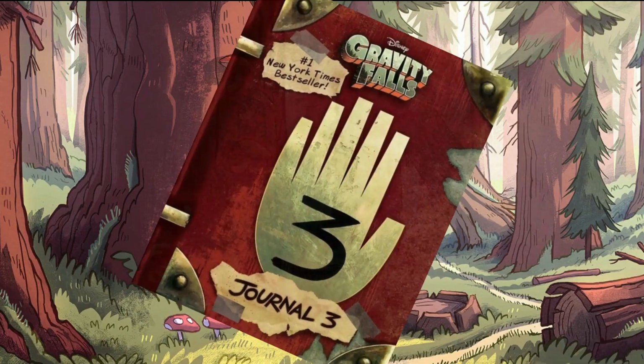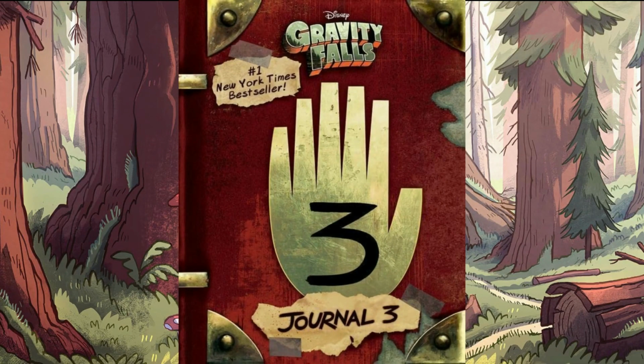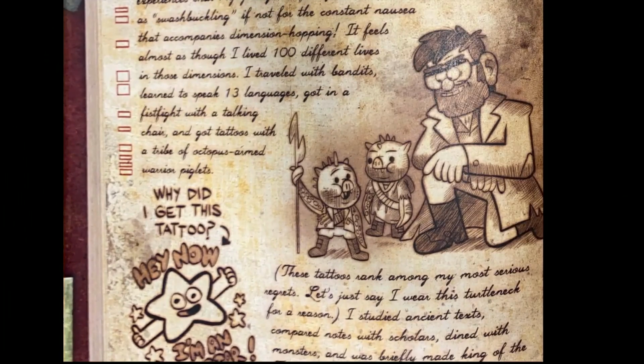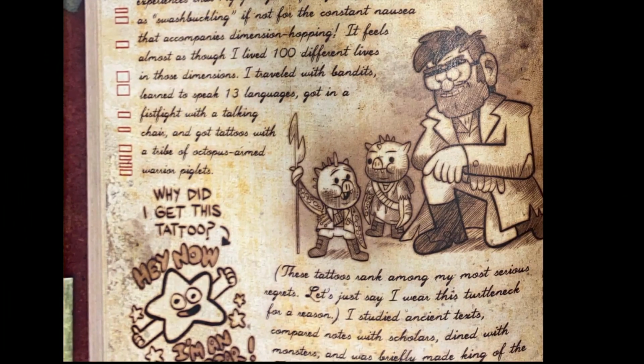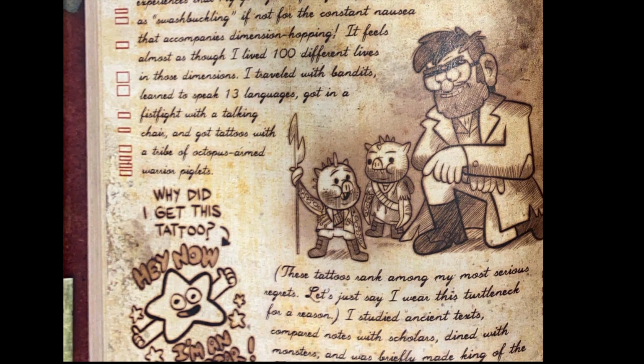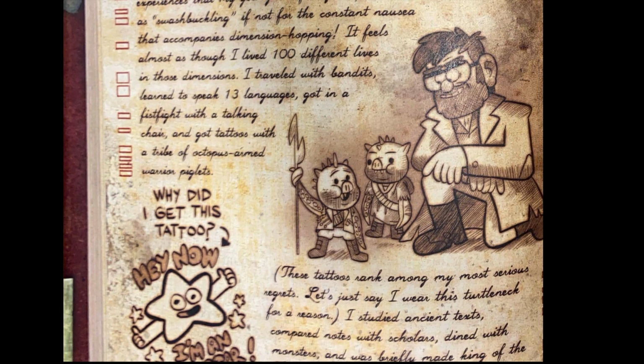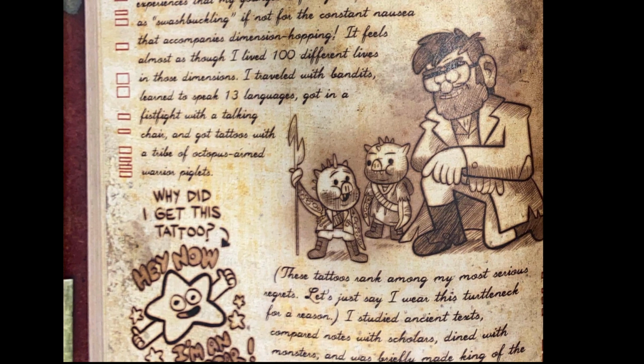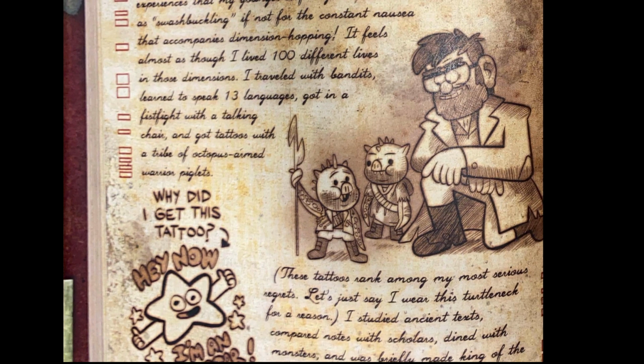In the official Gravity Falls Journal 3 book, we get to hear about some of Stanford's adventures while he was lost between dimensions, and there are some interesting parts. Quote, "It feels almost as though I've lived 100 different lives in those dimensions. I've traveled with bandits, learned to speak 13 languages, got in a fist fight with a talking chair, and got tattoos with a tribe of octopus-armed warrior piglets."